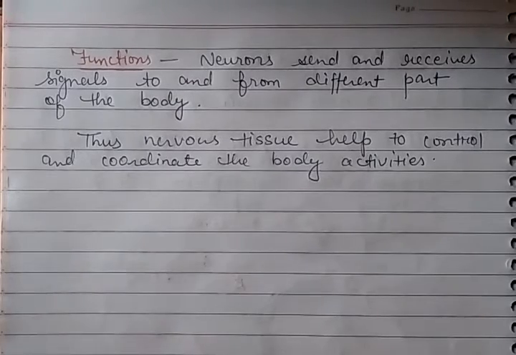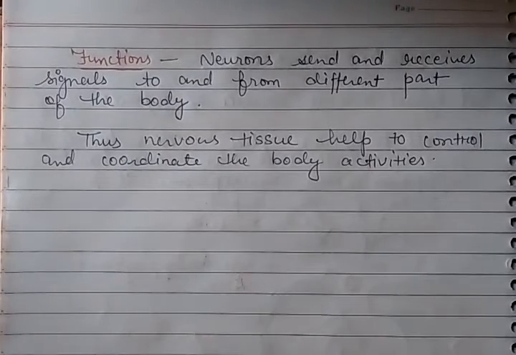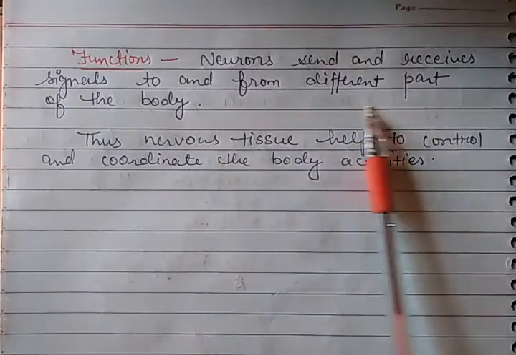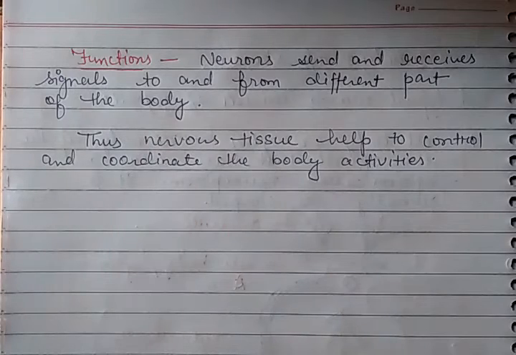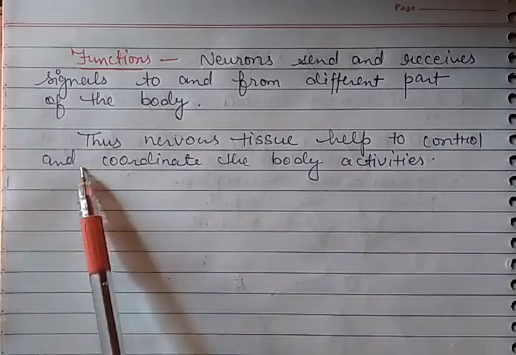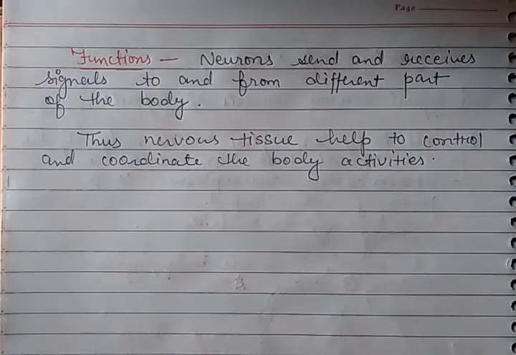Now we will see what is the function of the neuron. The function of the neuron is to send and receive signals to and from the different parts of the body, and that's why the nervous tissue helps to control and coordinate the body activities in the animal's body.